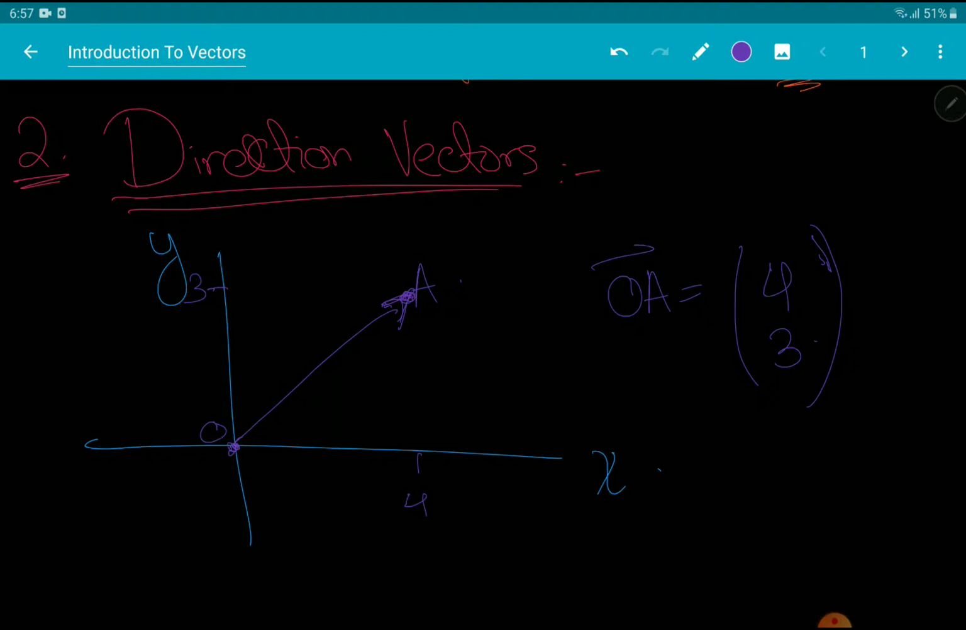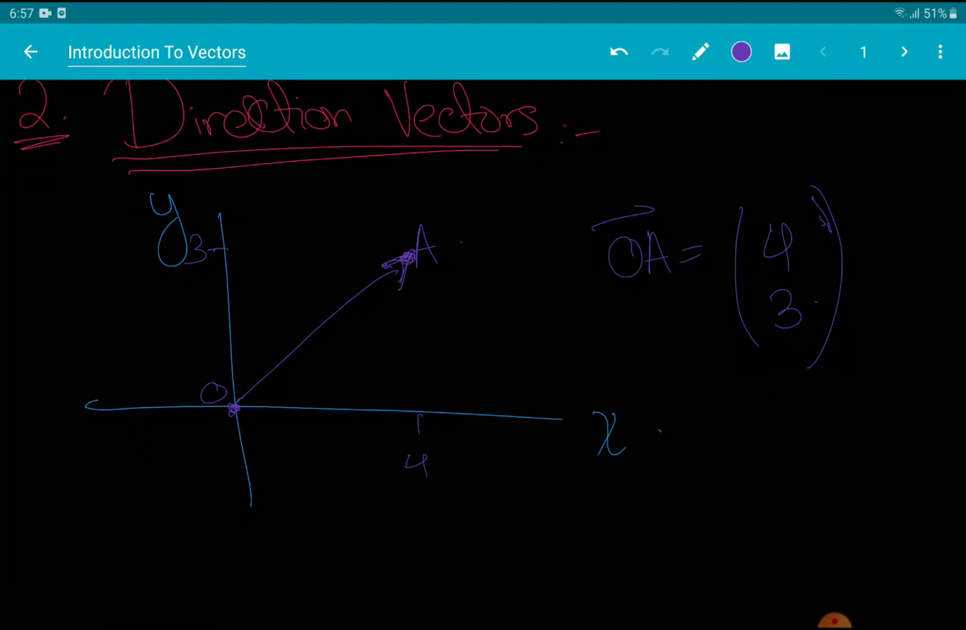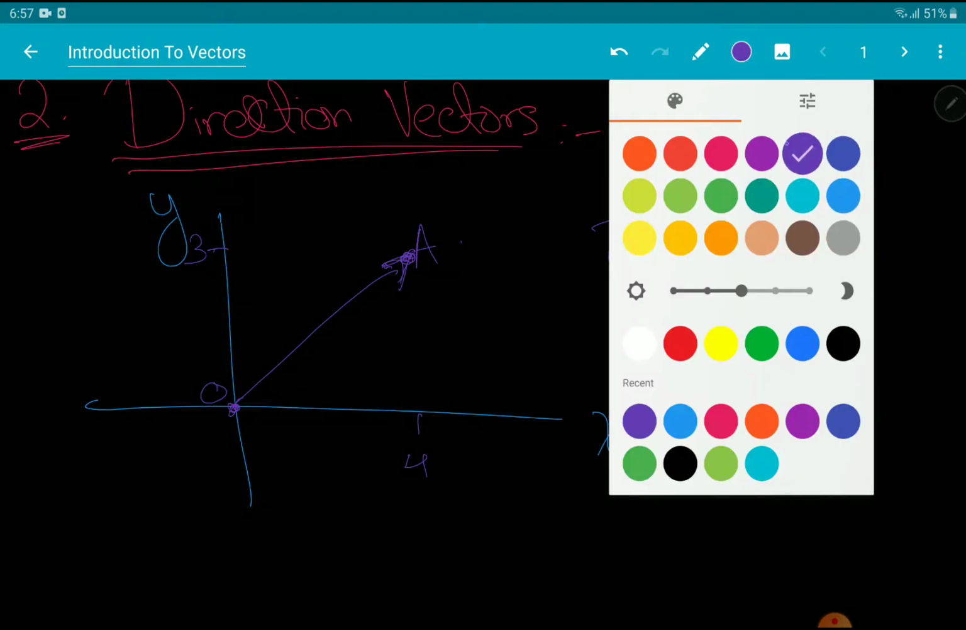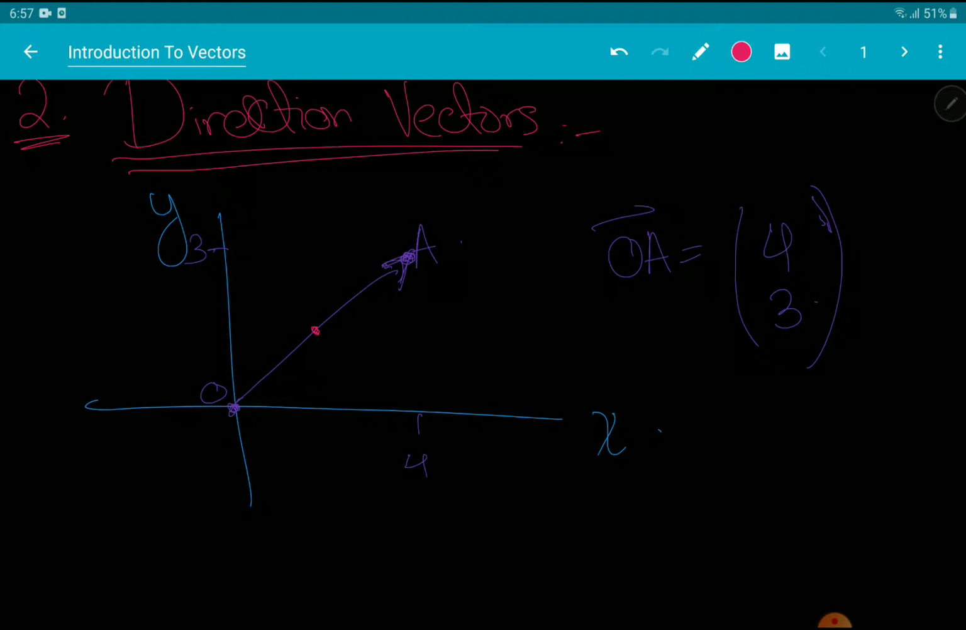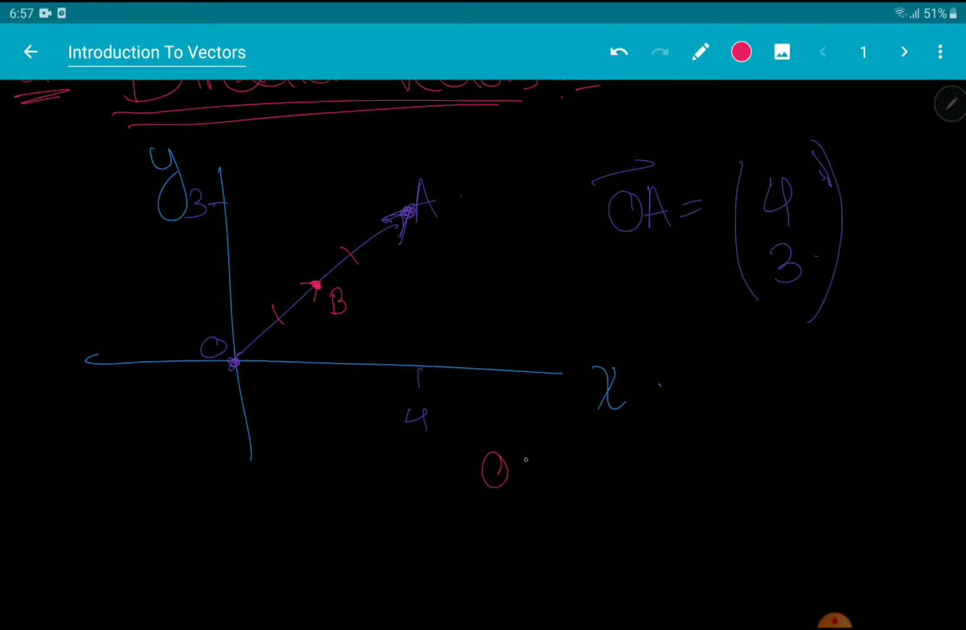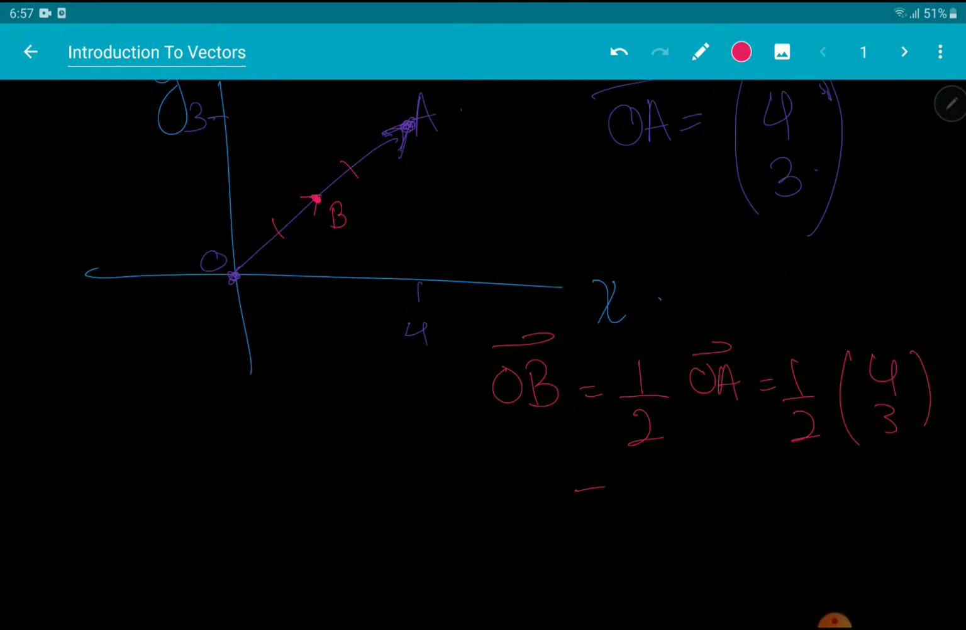What about its direction, right? Now, if I were to, let's say, halve this vector, I were to make a point over here. I were to divide this vector into 2 equal parts, right? I make this point B over here. Now, halving this vector would mean that OB would be half of OA, which would just be half of 4, 3, which would be 2 and 3 over 2, right?